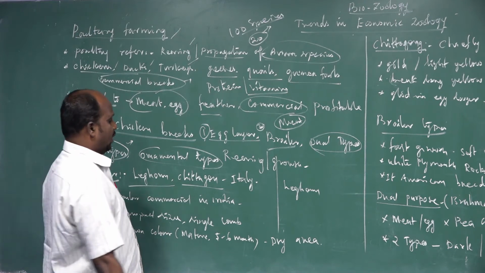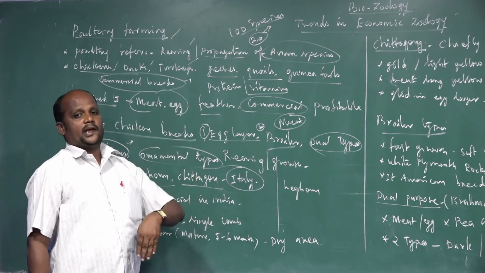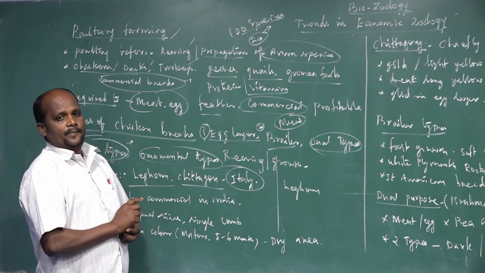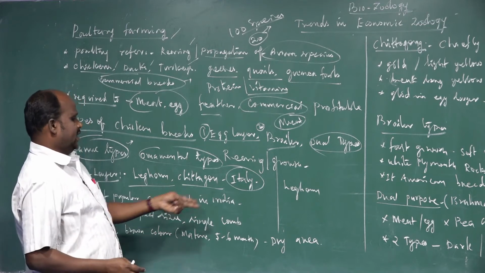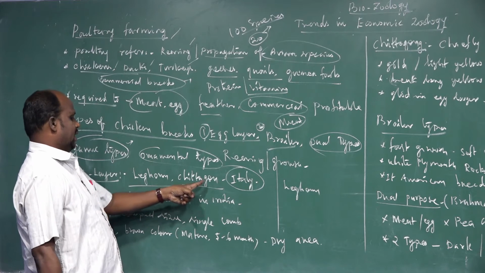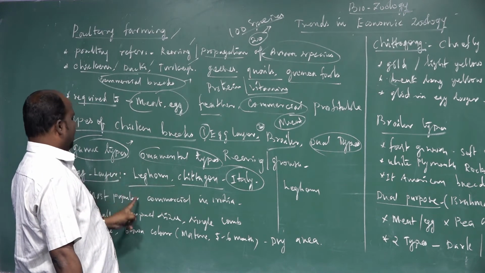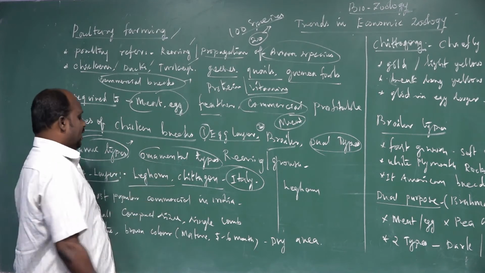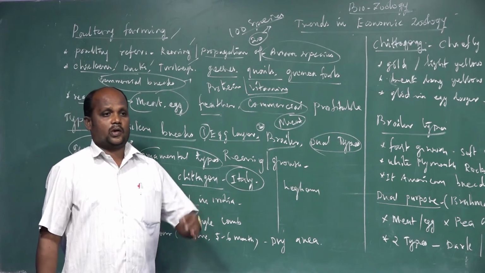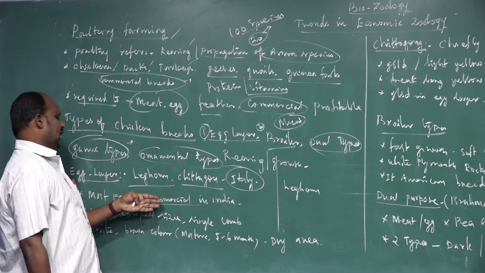That species we import from Italy; it originates from Italy. We import it and frequently rear it in India, and many states follow this cultivation. So that is Leghorn, which originates from Italy. It is very popularly reared in India for commercial purposes. What is the commercial purpose? We make a business of it in our country.